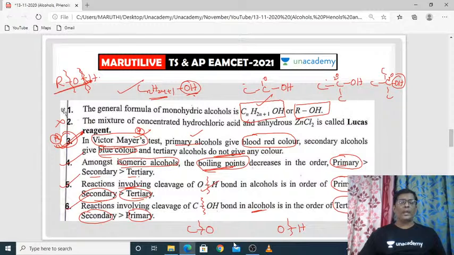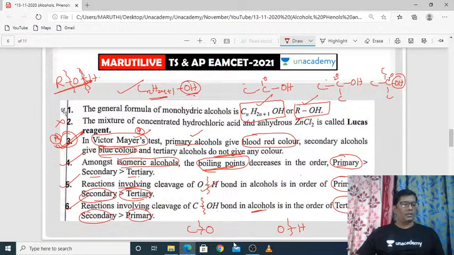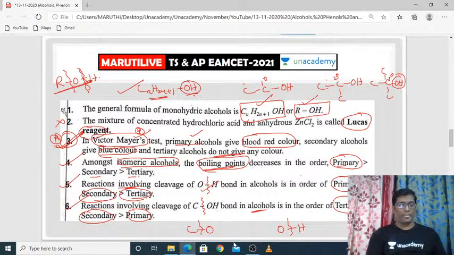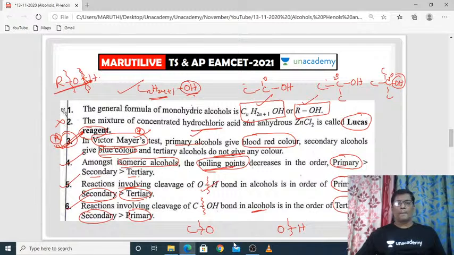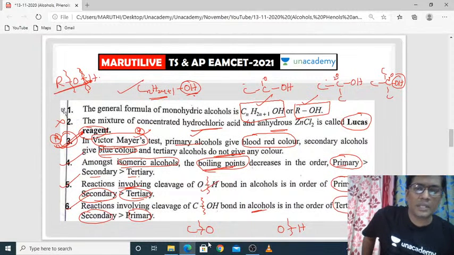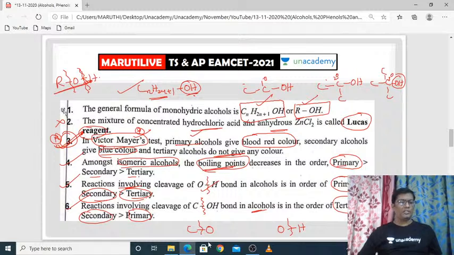The general formula of monohydric alcohols is CnH2n+1OH, or simply ROH. The mixture of concentrated HCl and anhydrous zinc chloride is called Lucas reagent. It is very useful again for the testing of alcohols. The combination of these two will give the Lucas reagent.